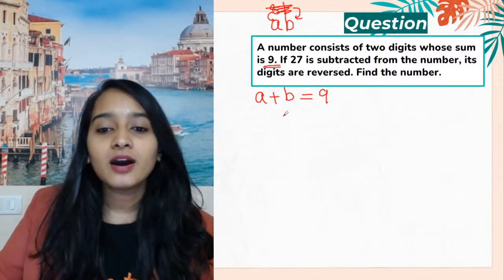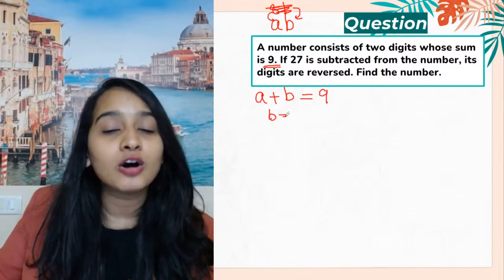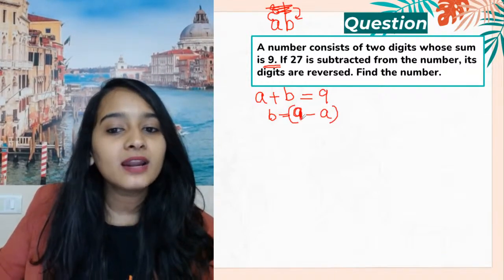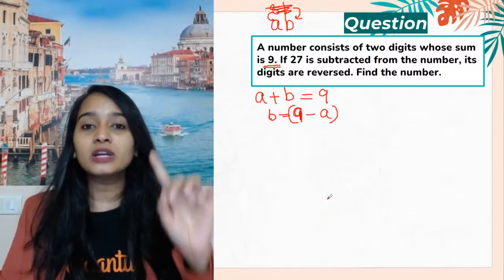So here I'm going to write my B in terms of A. I'll write B as 9 minus A. I can do that because we want a linear equation in only one variable.